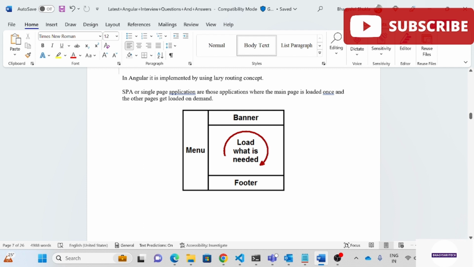We have static things here, the menu, banner and footer. When we click on a menu option, based on that click event, the page gets loaded here. I can say this is performed with the help of lazy routing, and each time only what is needed gets loaded, not the whole thing, on demand.